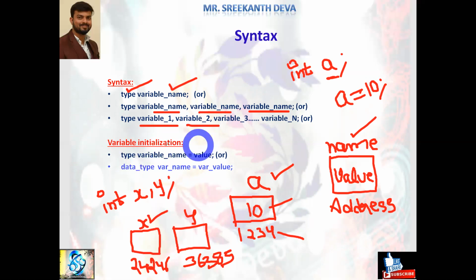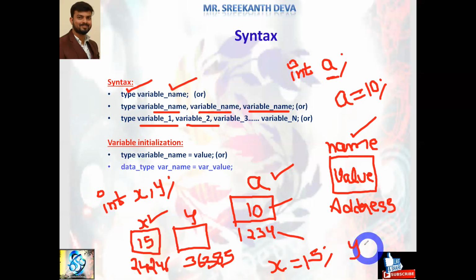Okay, so if I want to assign some value, we use a concept called initialization: type, variable name is equal to value. In the previous example I took int a is equal to 10. Assume here I assign x is equal to 15. I am assigning the value 15. Then what is the value of x now? The value of x is 15.